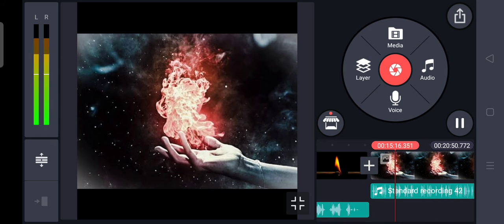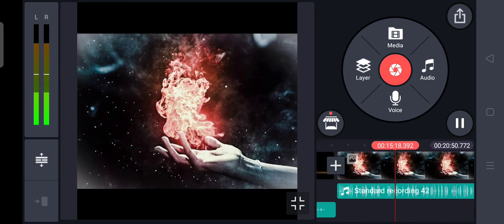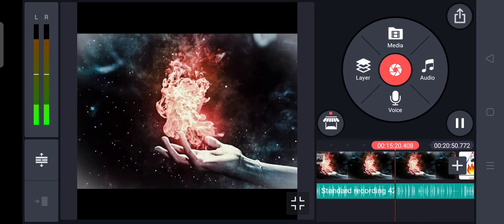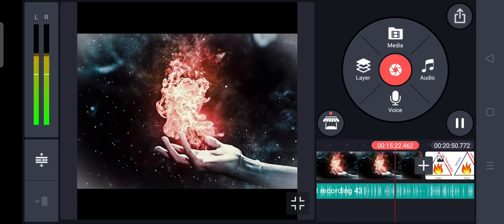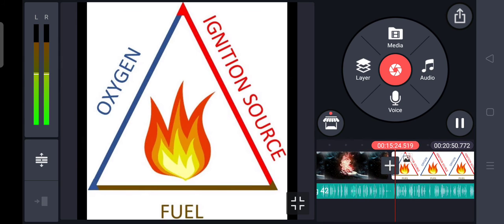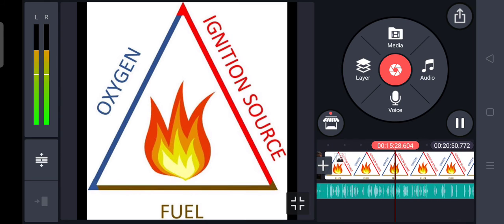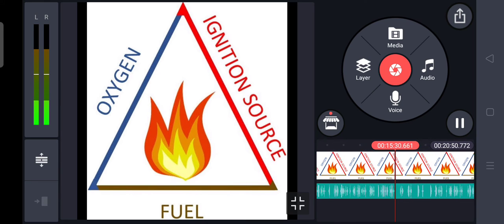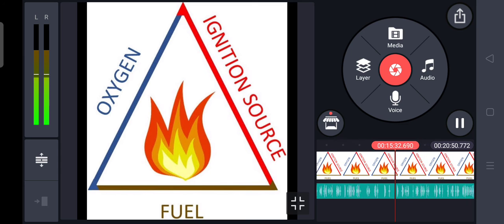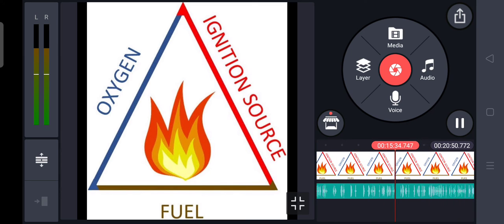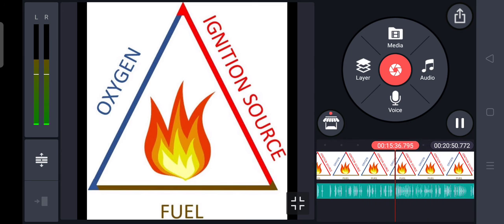The next topic is how do we control fire? You know, the process of extinguishing a fire is called firefighting. Any fire needs three main things: fuel, air and heat.